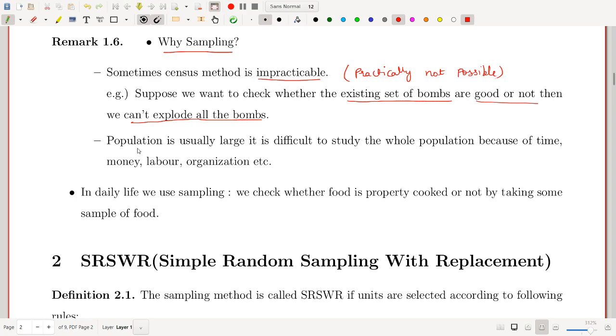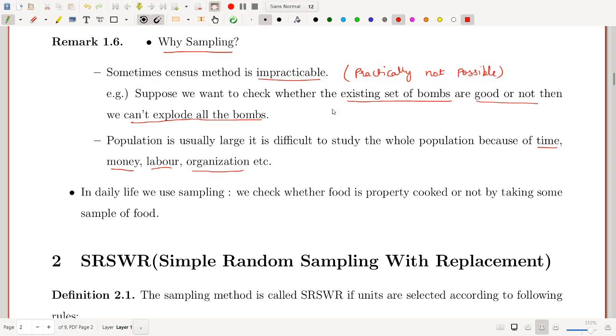And usually population is very large and it is difficult to study the whole population because of time, money, labor, organization. If population is very large, then it requires more time, more money. So that's why if population is very large, then we must take a sample.